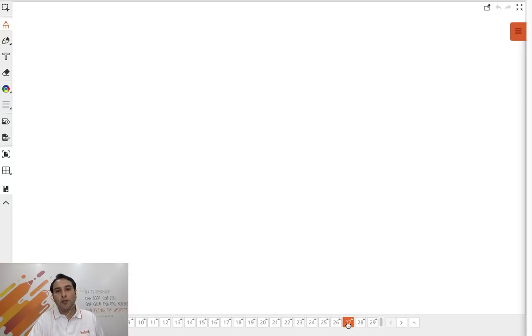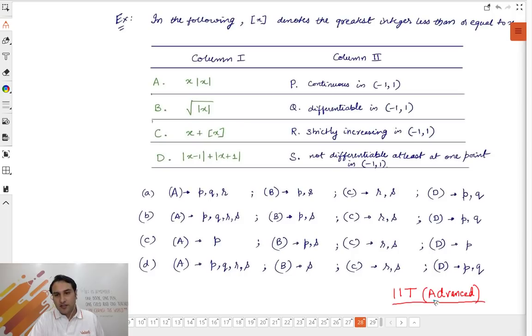And there are similar problems in JEE Advanced. So this is, I think, a recent, like 1 or 2 years back, question in JEE Advanced in this matrix match wala jo aata hai na. Again, it is very simple. I'm not solving it. You can solve it on your own and you can send me the answer. ठीक है?